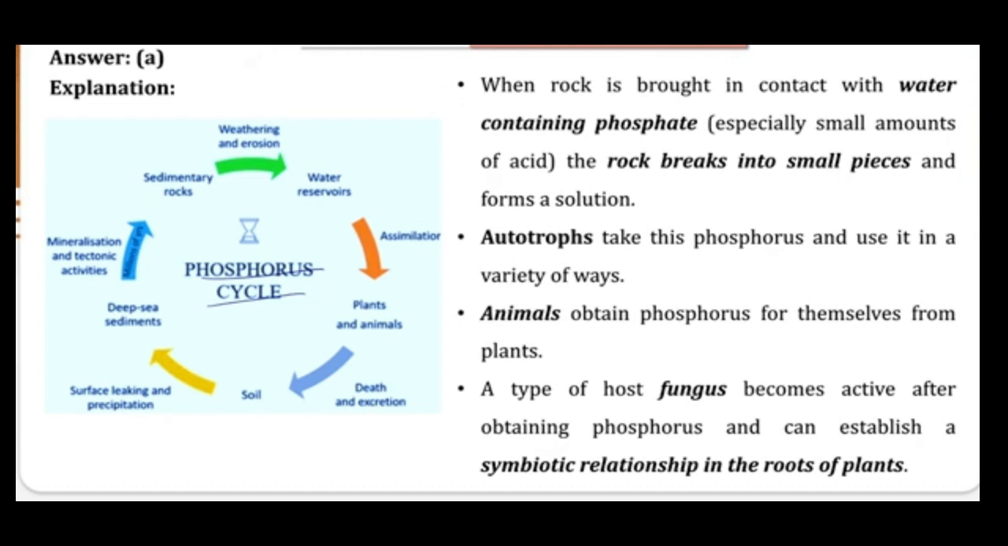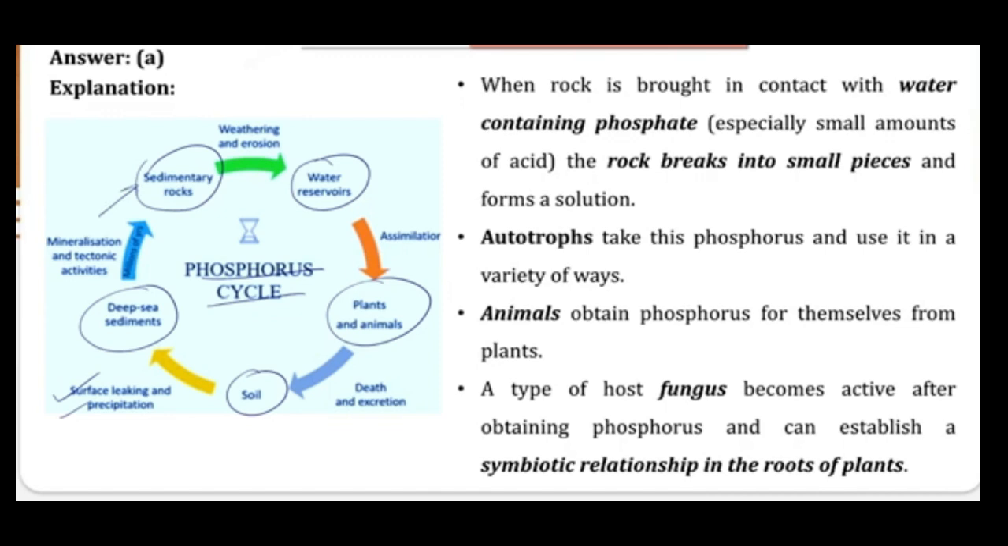Basically, what is happening over here is that there are sedimentary rocks. When these rocks are weathering, because of leaching or runoff, they get into the water reservoirs, and then this water can be used by the plants and animals. Ultimately, when these plants and animals die, that phosphate goes again to the soil, and because of various circulations and surface leaching, this will go into the deep sea as a sediment. Ultimately, because of mineralization or tectonic activities, it will take millions of years, it will again become a rock, and this is how the phosphorus cycle works.